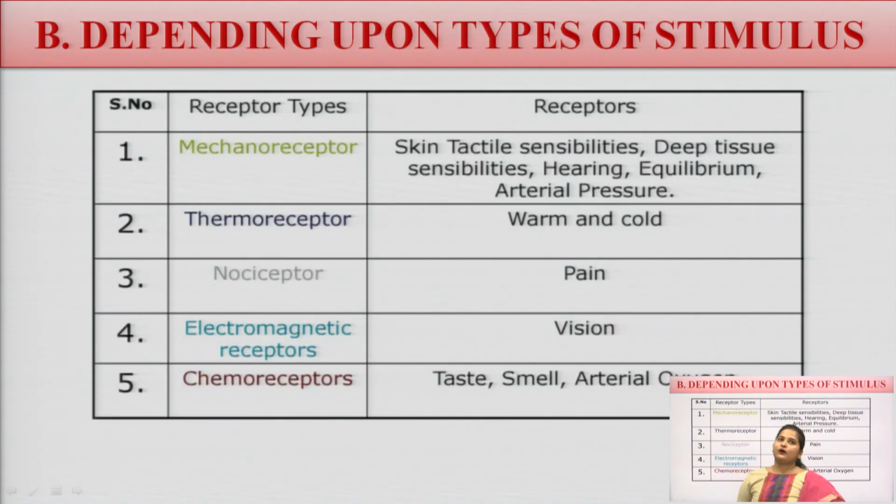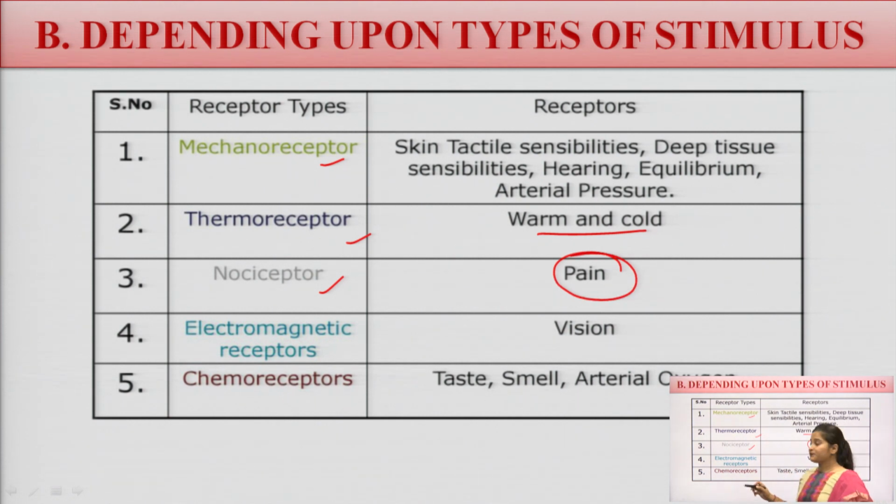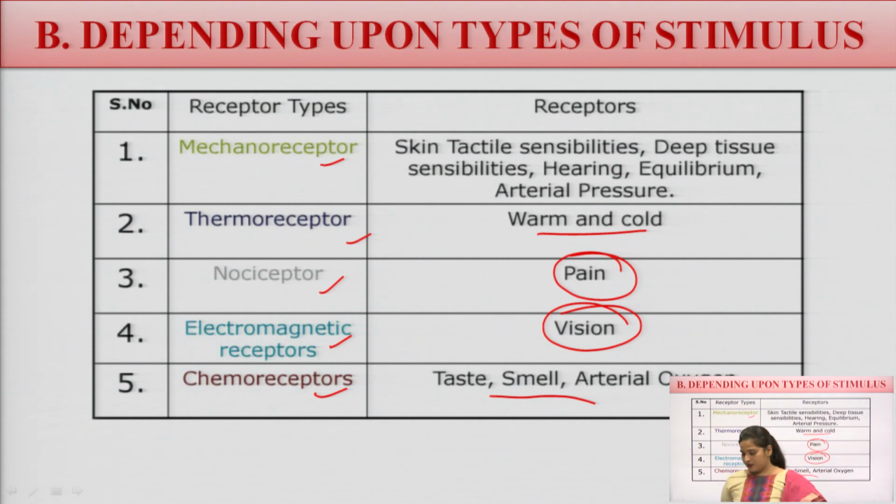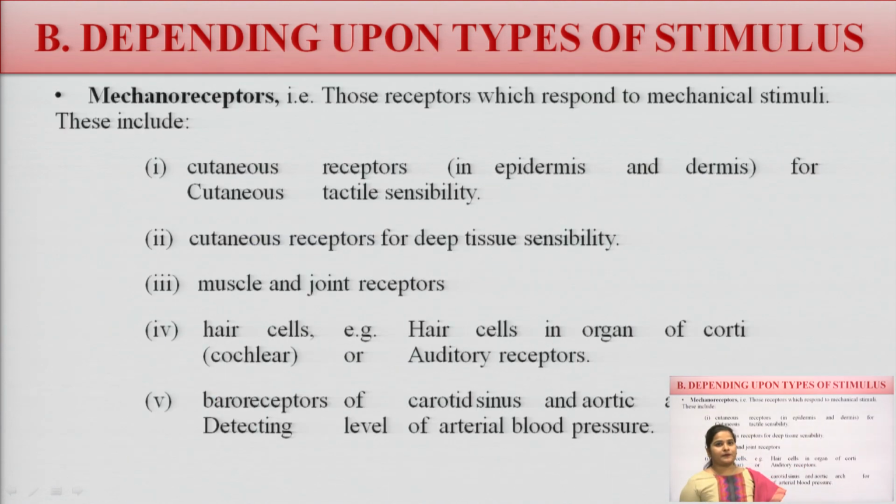Now depending on the types of stimulus, which type of stimulus will arise. So there are mechanoreceptors in the skin, thermoreceptors for warm or cold, nociceptors for pain inducing, electromagnetic receptors for vision, and chemoreceptors for taste, smell, and atrial oxygen.